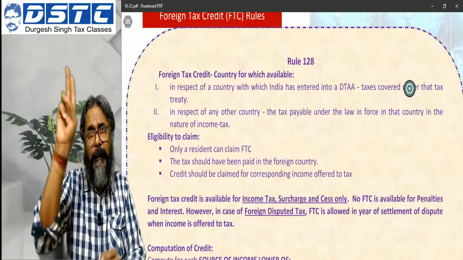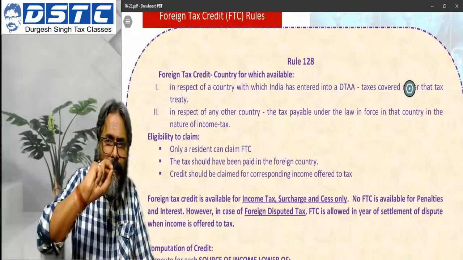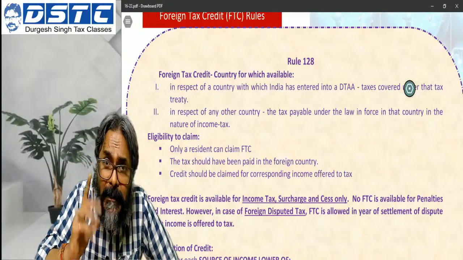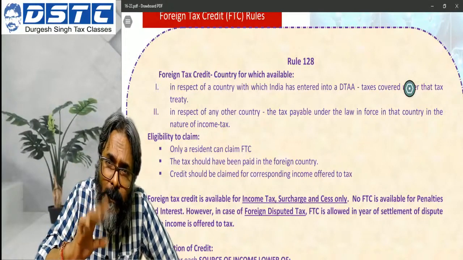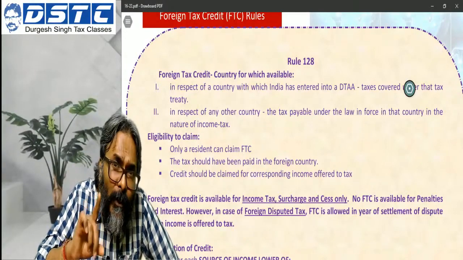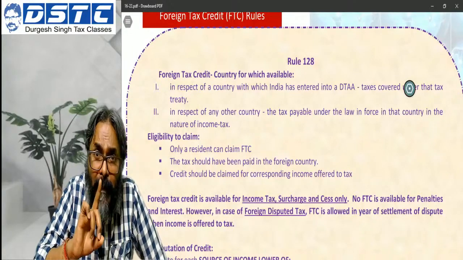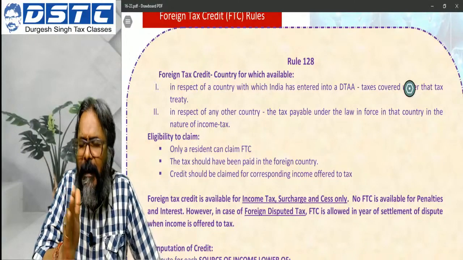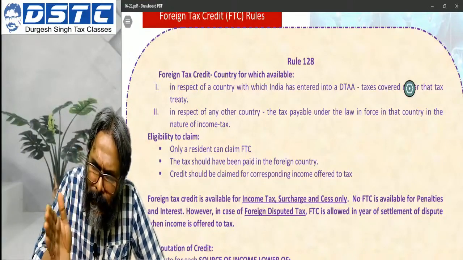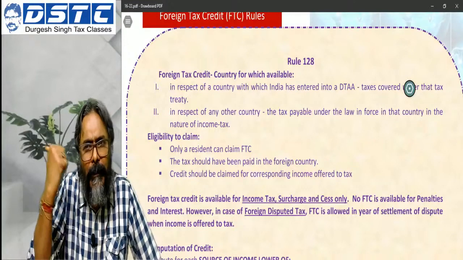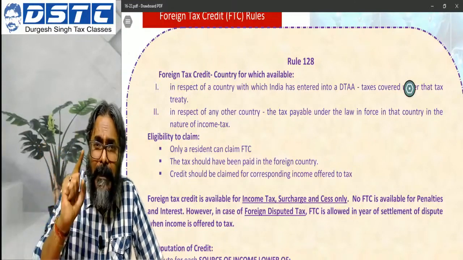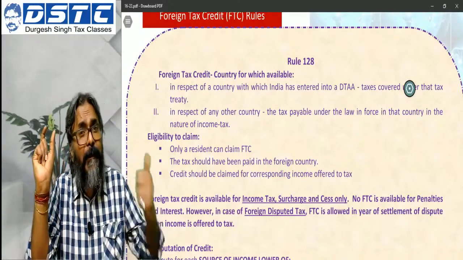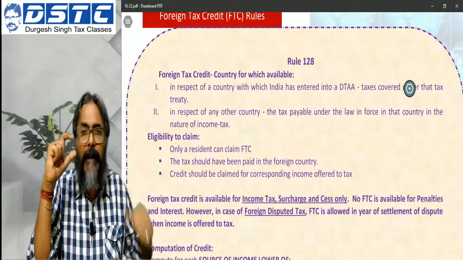Case number 1, 25% rate, and case number 2, say 10% rate. So they are giving you the tax rate in the first case not more than 25%, and in the second case not more than 10%. What are they talking about? They are talking about the interest income. In this particular situation, I have told that the treaty is flexible and it allows the country of source to tax this particular income in the source country itself, but not more than the rate of tax given in case A, 25%, in case B, 10%.